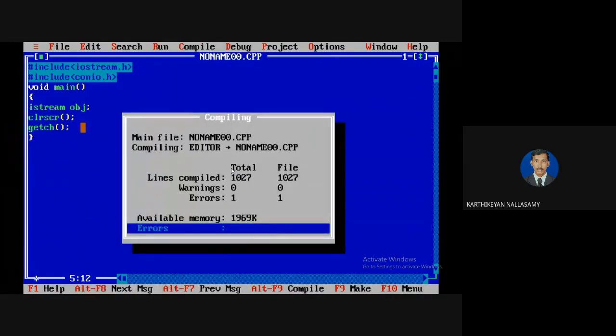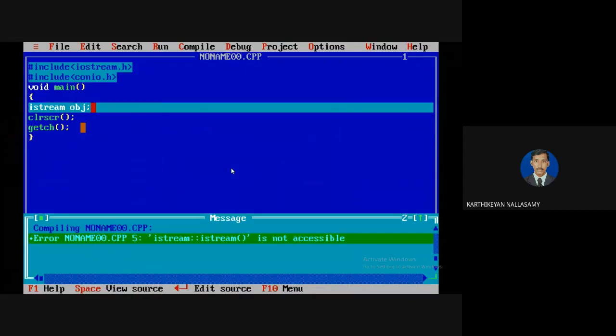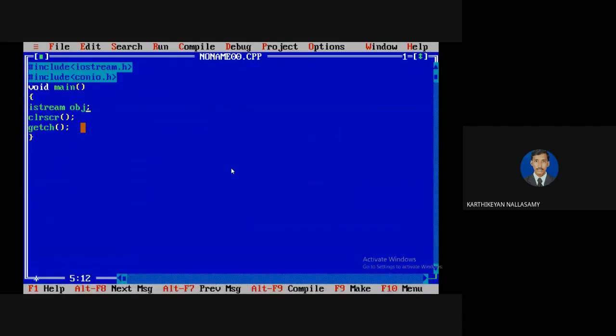So there is an error. It is not accessible. There is a problem in this ifstream. If you are creating an object like that, it shows an error message. So better you go with fstream to process everything. Then there is no problem. So in that I'm going to create an fstream object also, if you want it.